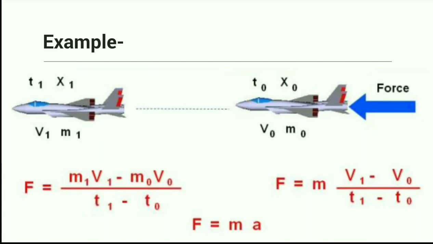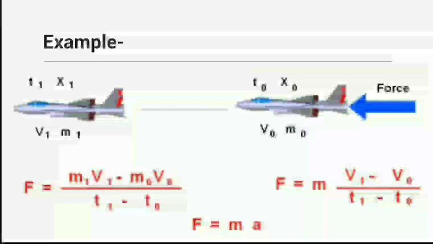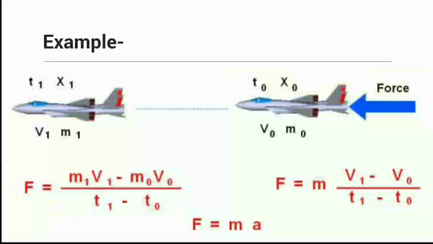Now apply the formula: force is mass into acceleration, and acceleration is change in velocity with respect to time. Then you can take m1 v1, the new condition, minus the initial condition m0 v0, divided by t1 minus t0. The mass remains the same in the initial and new conditions, so take m as common.